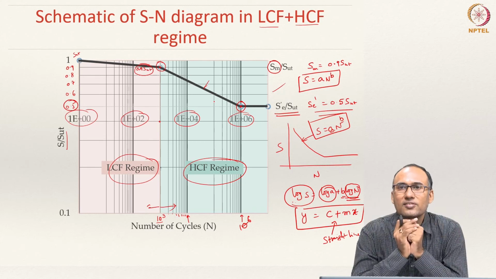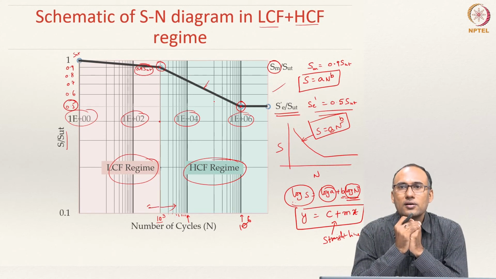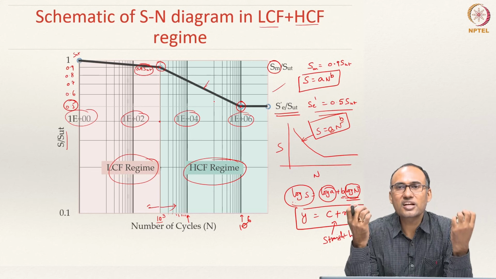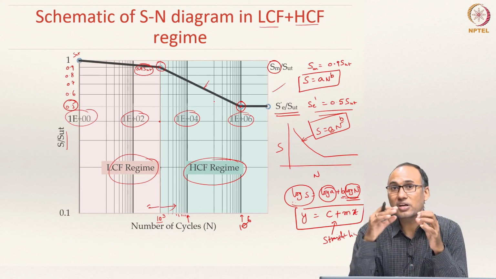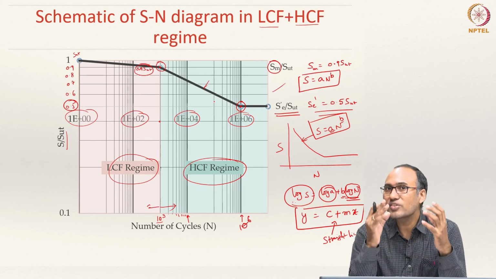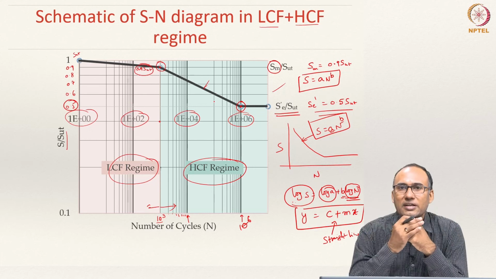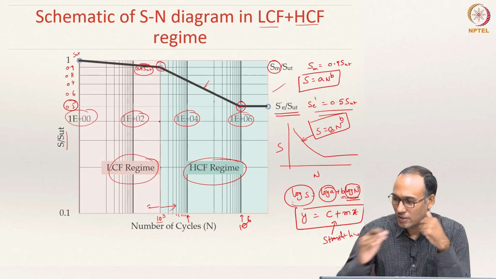What are those conditions? For instance, R.R. Moore's rotating beam bending test is done on a specimen of a certain size, a circular cross section of diameter say 8 mm. If your real component is not of the same size, then your defect concentration is going to be very different, and hence you need to account for this change in size.